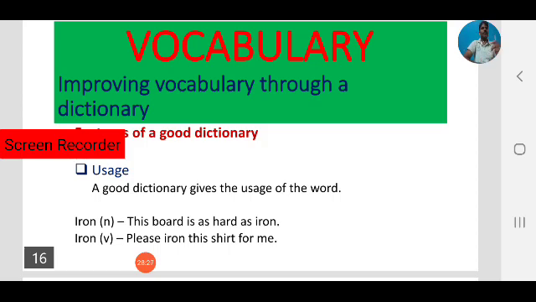In a good dictionary we can find examples of usage, how the words are used. A good dictionary always gives the usage of the word. Usage is important in improving our vocabulary. Always keep in mind, expanding your vocabulary doesn't mean knowing the definitions of the words or memorizing the meanings. Usage is important.